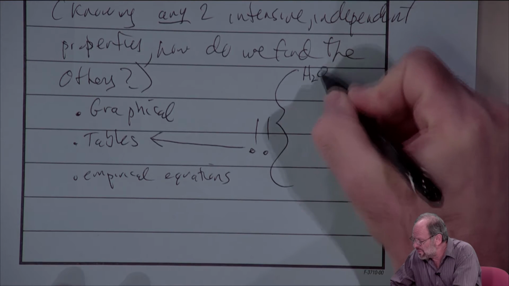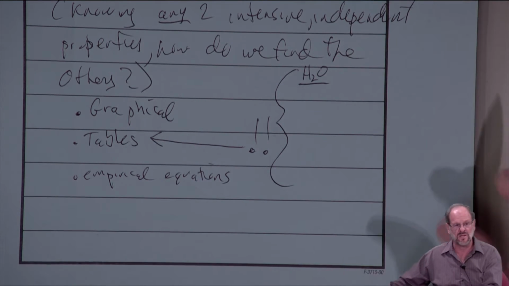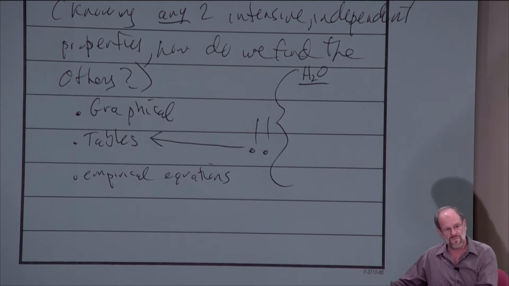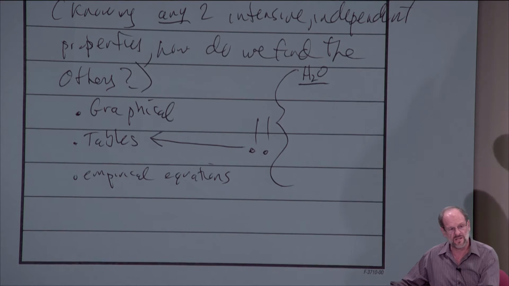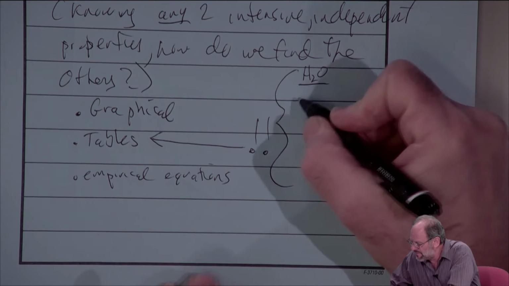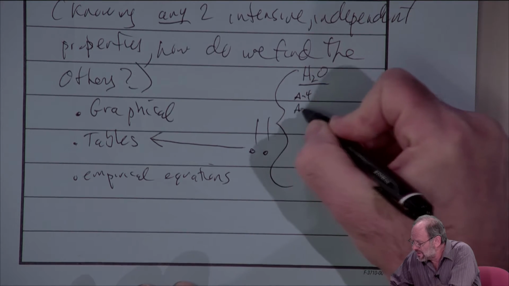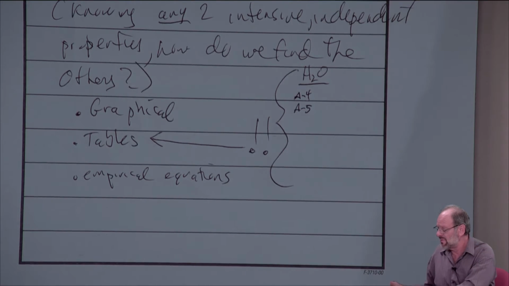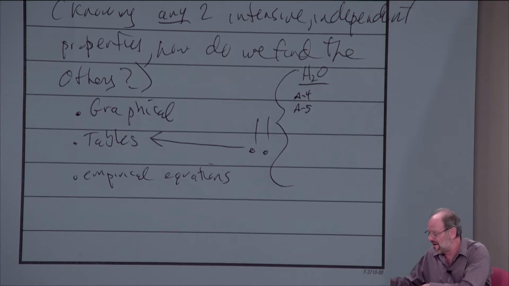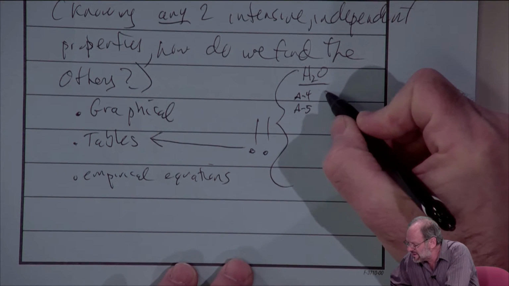There's two sets of tables that are particularly useful to us. One for water and the other for a particular refrigerant. Now, if we want data for the saturation region, we would go into table A4 or A5. These are both saturation tables.